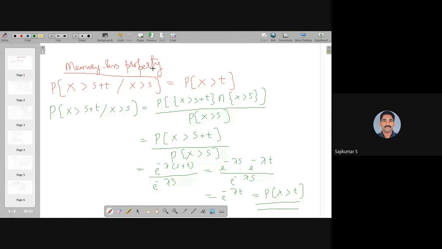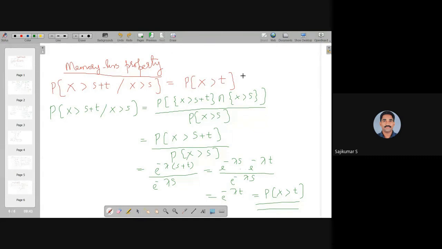That simply says that suppose some machine is working and it has already worked for a specific time s. Then what is the probability that it can work for an additional time of t units? After the working time of s units, the machine is acting as a new one, so it is equivalent to the probability that X is greater than t.